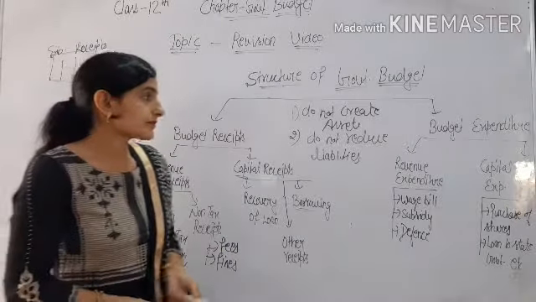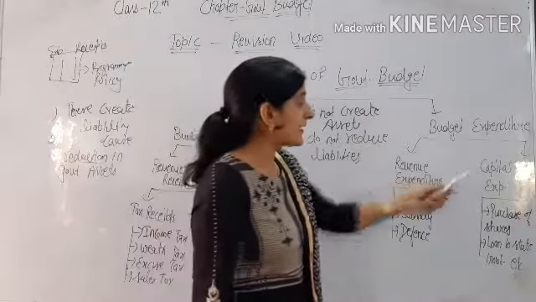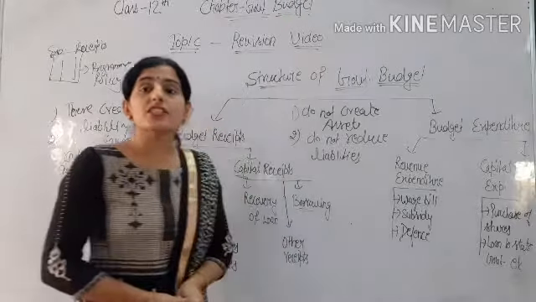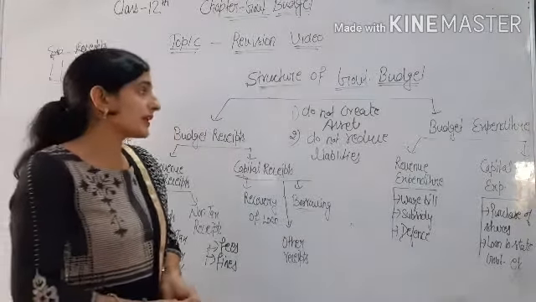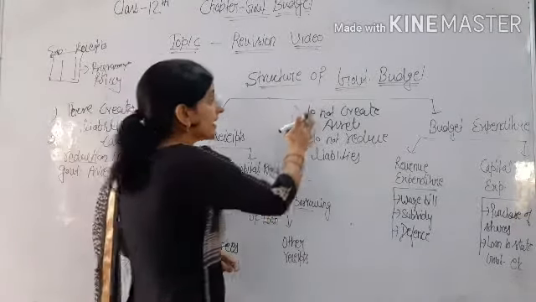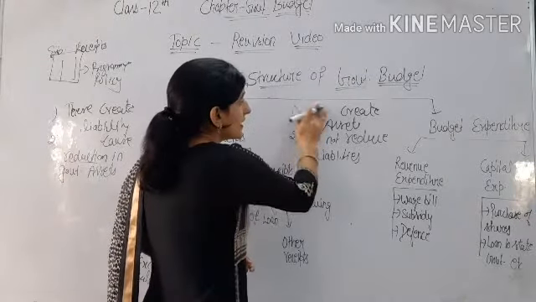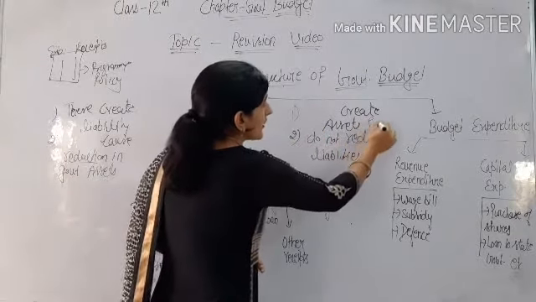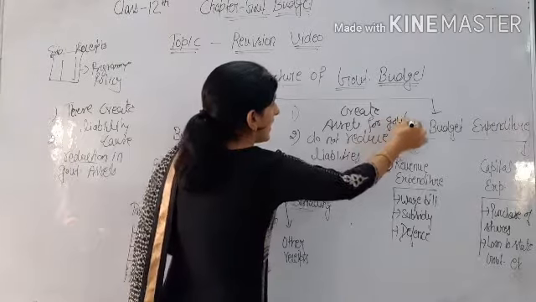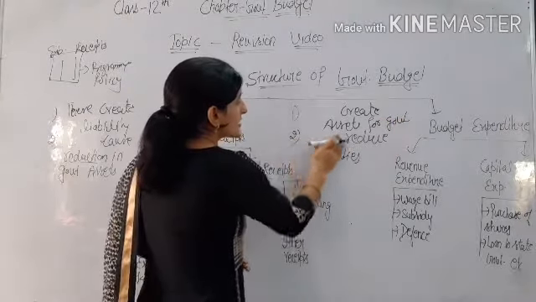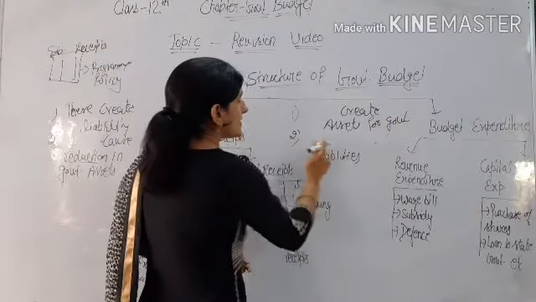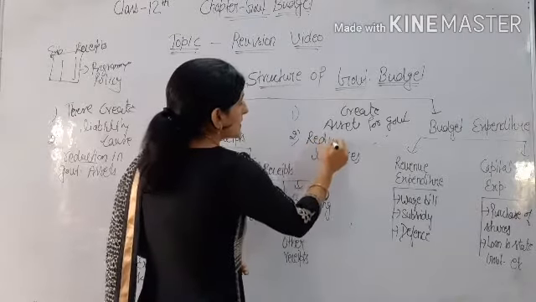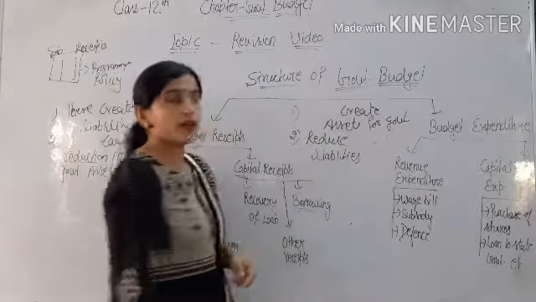The next is capital expenditure. Capital expenditures are those expenditures which have mainly two characteristics: they create assets for the government, and second, they reduce liabilities, the opposite of revenue expenditure.